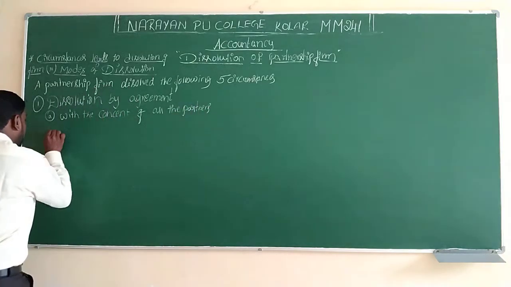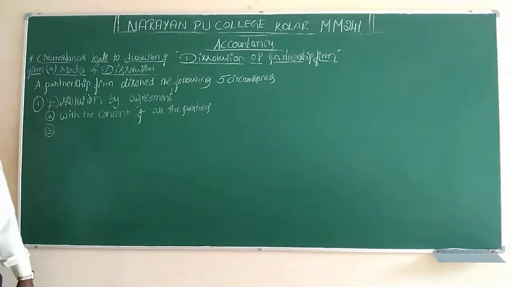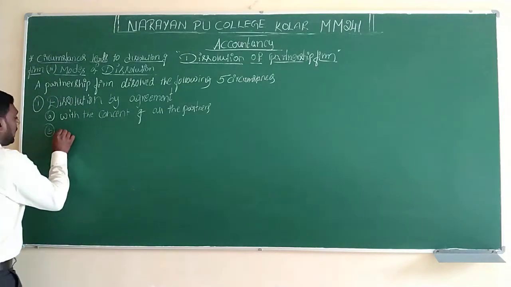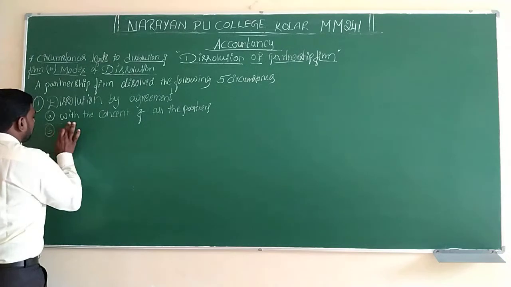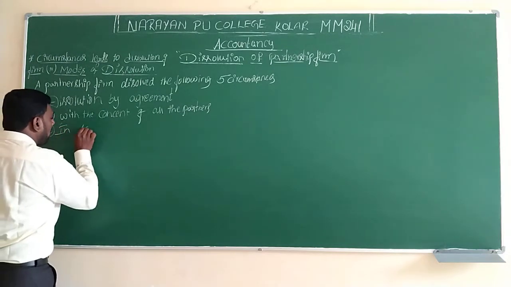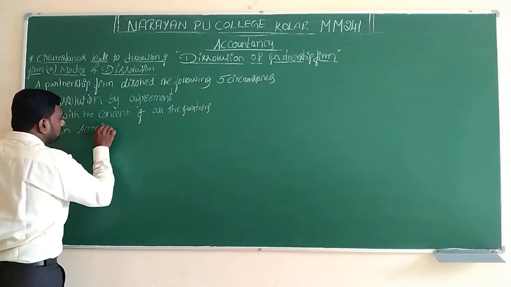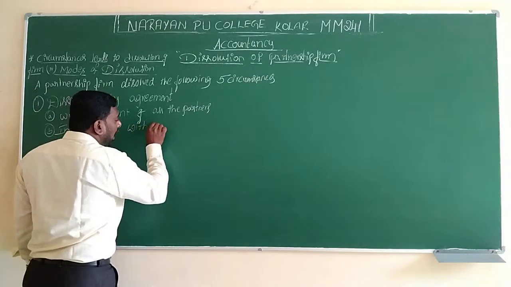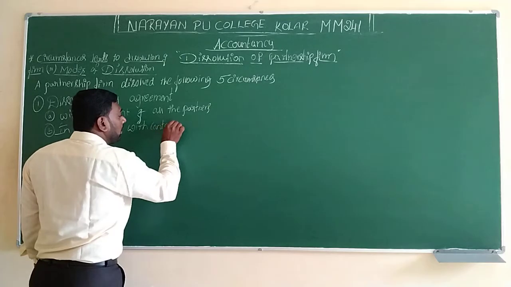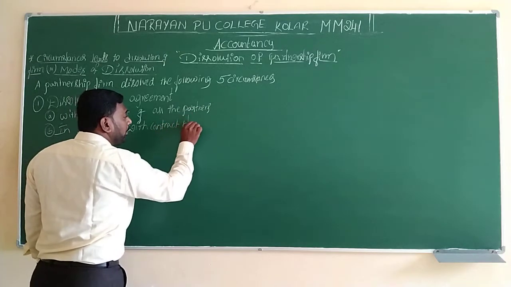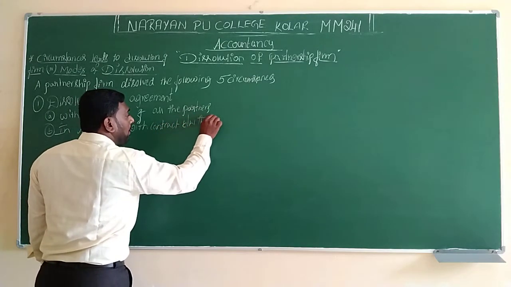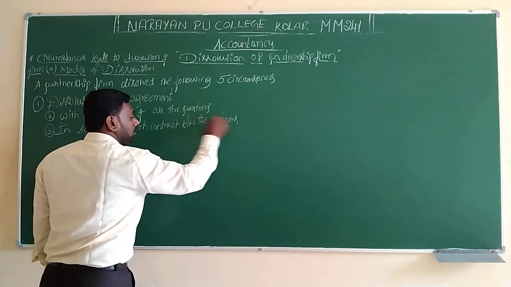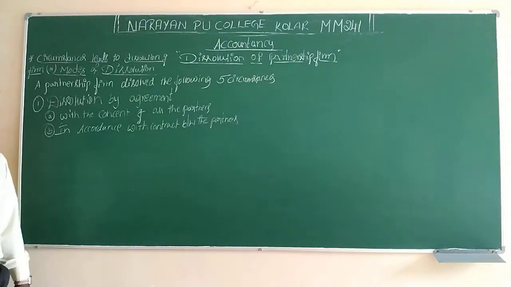And the second situation in the same agreement is in accordance with contract between the partners.